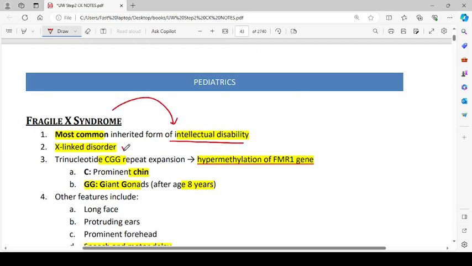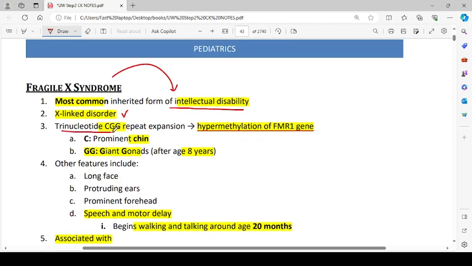It is an X-linked disorder, trinucleotide repeat, that is CGG repeat expansion, and that will result in hypermethylation of FMR1 gene. So there is a trinucleotide repeat expansion which is CGG, and that will result in hypermethylation of FMR1. The C is prominent. So there's a mnemonic that's CGG.